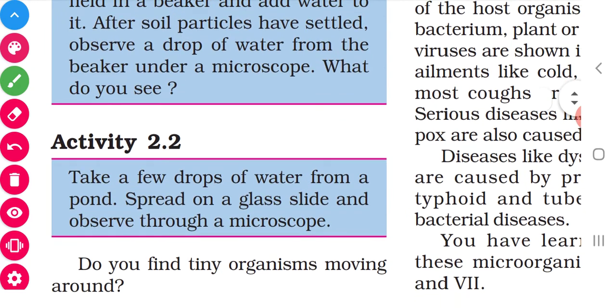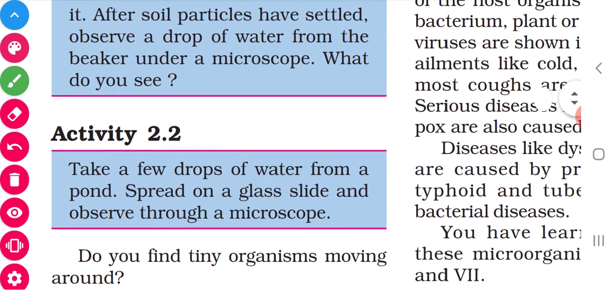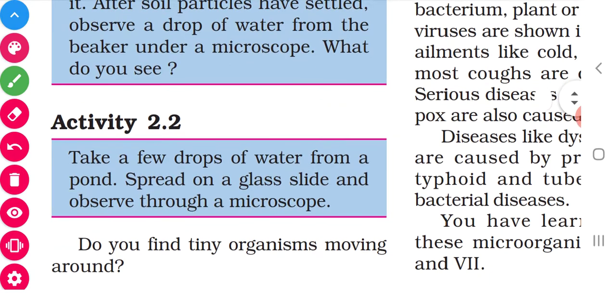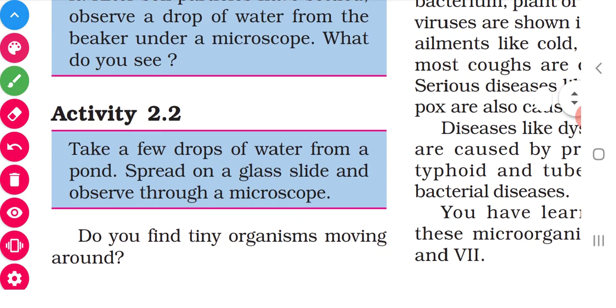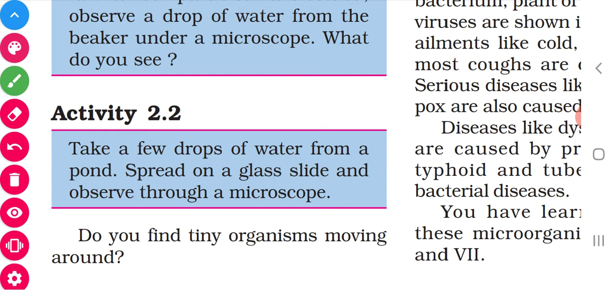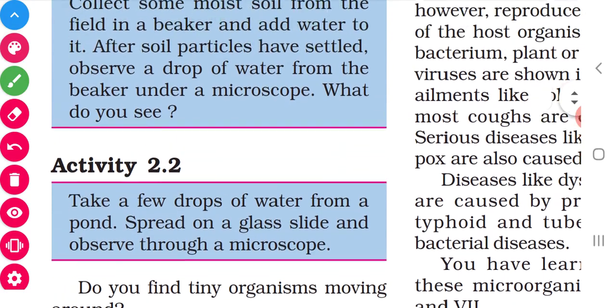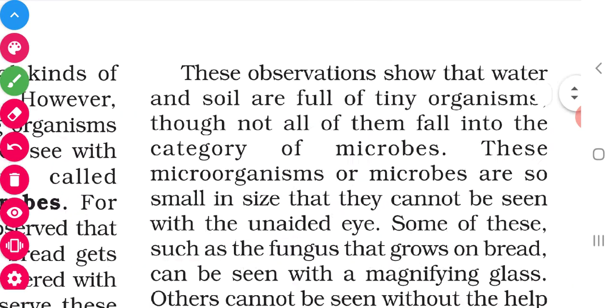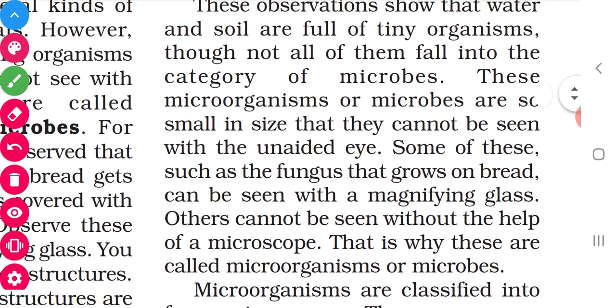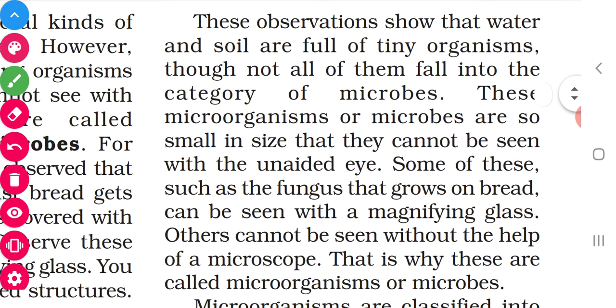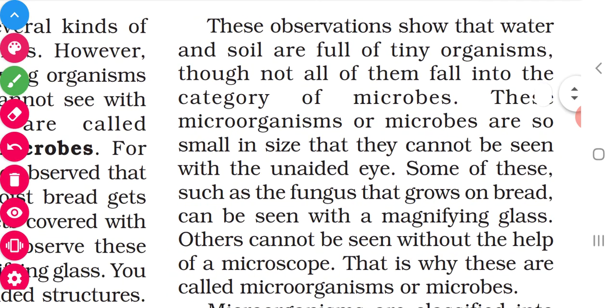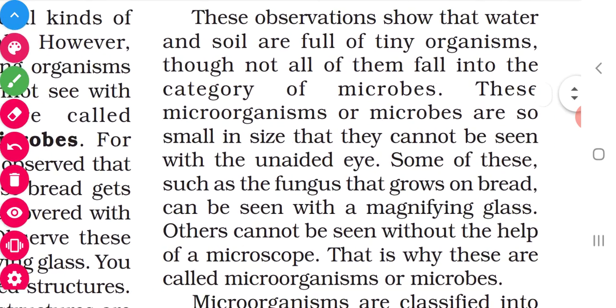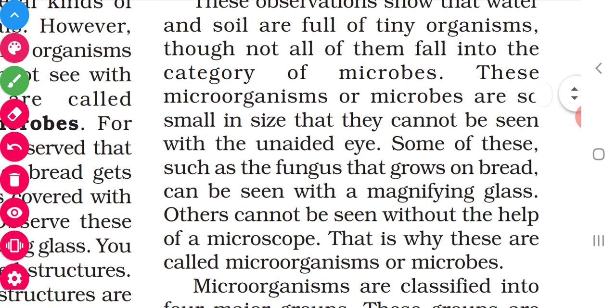Then activity 2.2. Take a few drops of water from a pond, spread on a glass slide and observe through the microscope. If we see through the microscope, we can see very tiny organisms, that are called microorganisms or microbes. Children, what did we understand from these observations? We can observe that the soil and the water contain very tiny organisms that are called microbes.